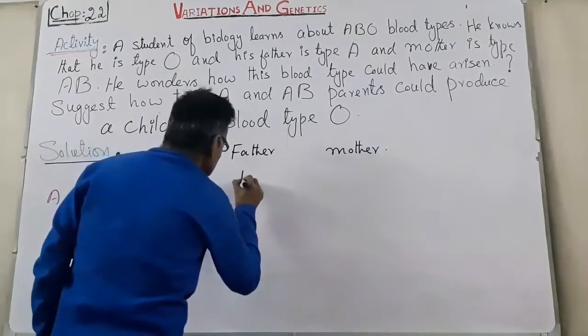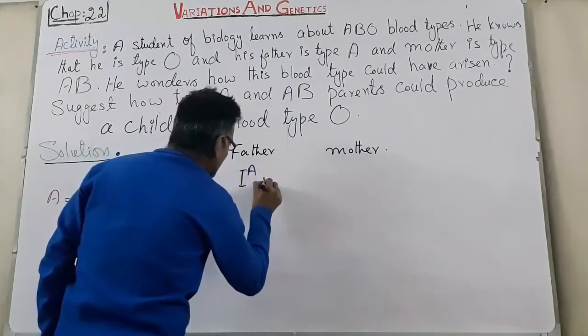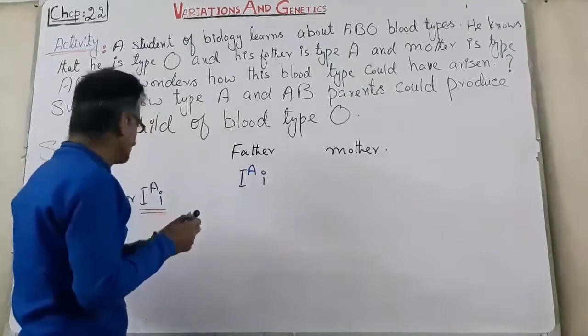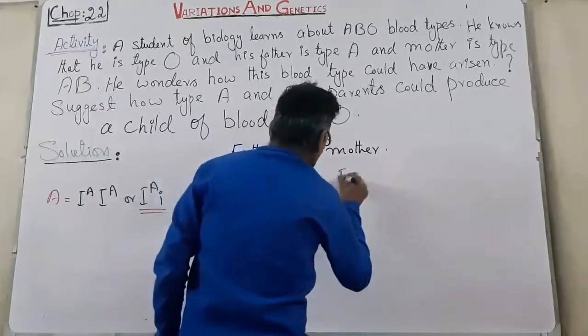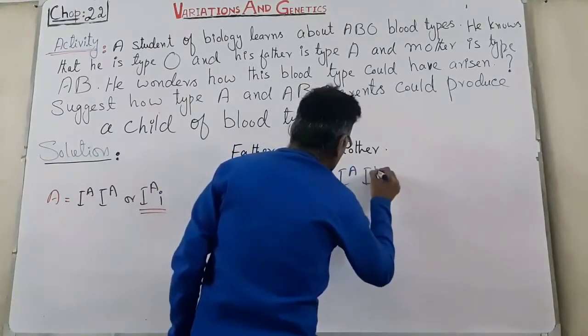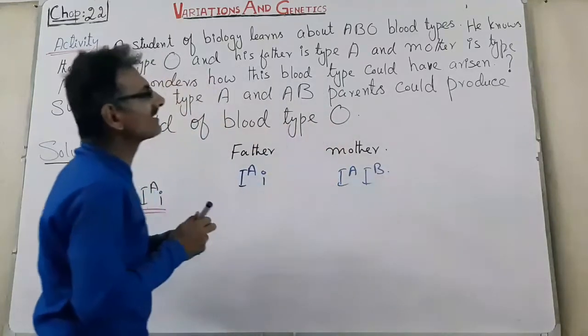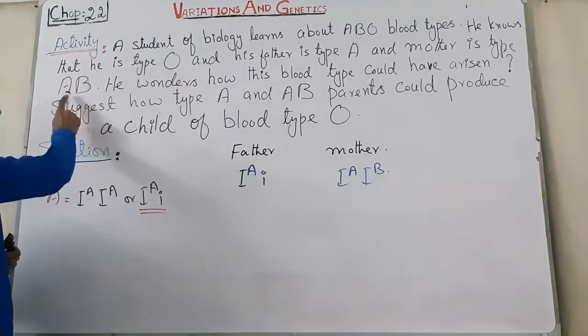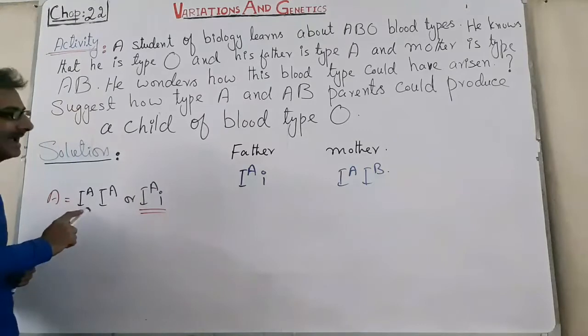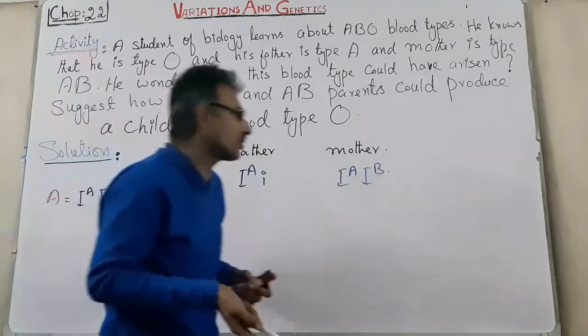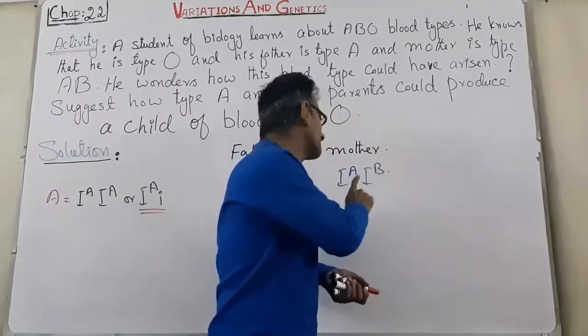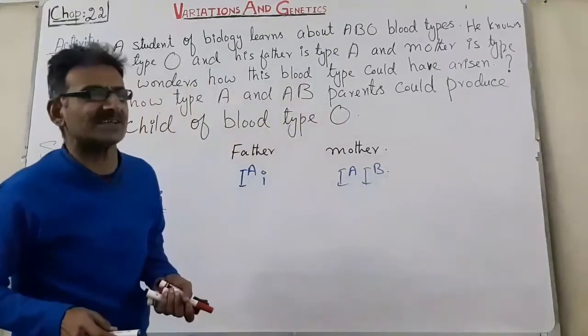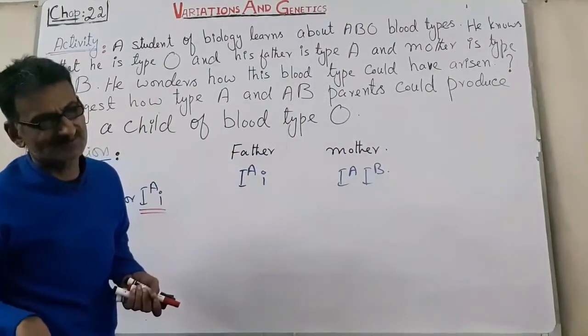Father is IA small i and mother is IA IB, because mother has blood group AB and the genotype of blood group AB is only one, IA IB, which is heterozygous.